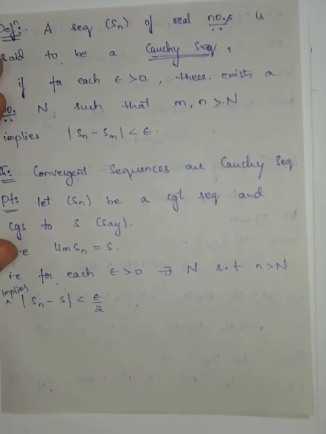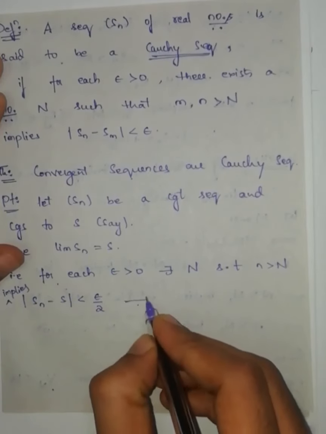Since it is for each epsilon, this is equation number 1.